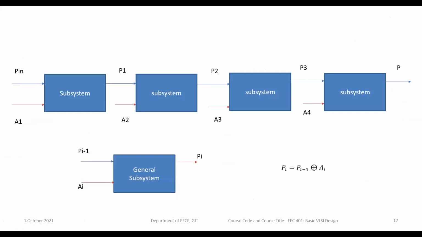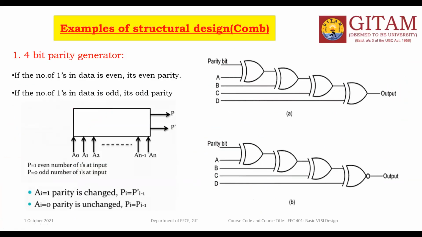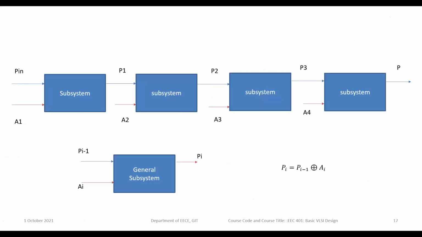See, the 4-bit parity generator. 4-bit parity generator means 4 bits. This is the 4-bit parity generator. This is a 1-bit parity generator, this is one more 1-bit parity generator. So for 4 bits, we have 4 parity generators. For the first one, this is a 1-bit parity generator, and this is also a 1-bit parity generator.